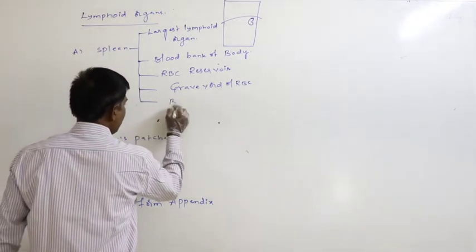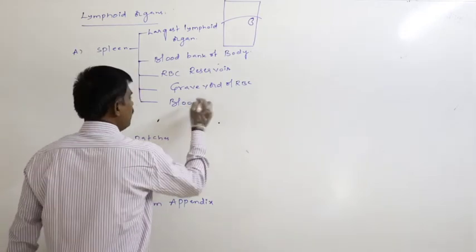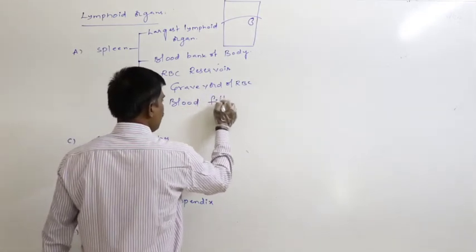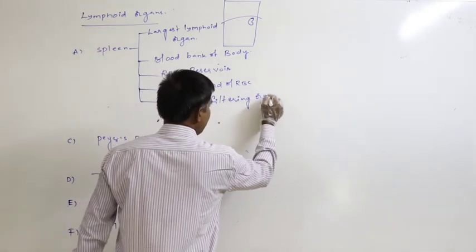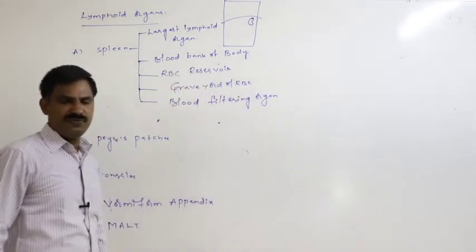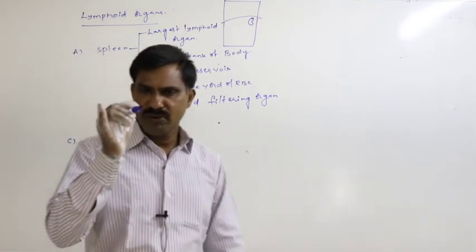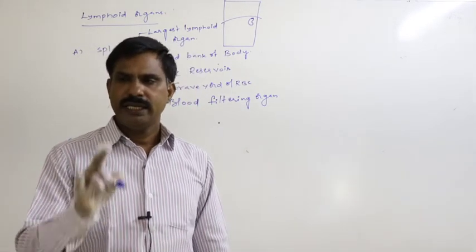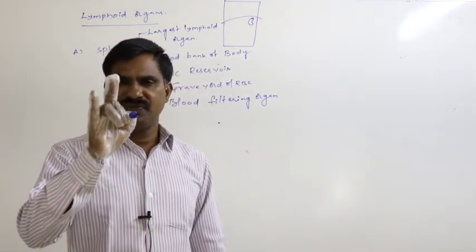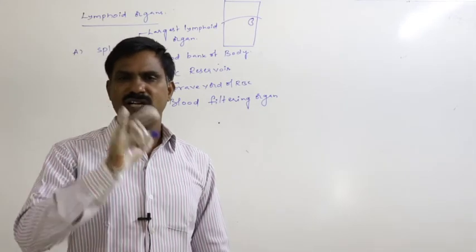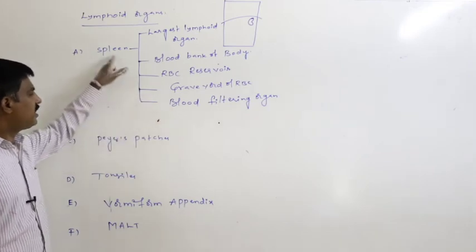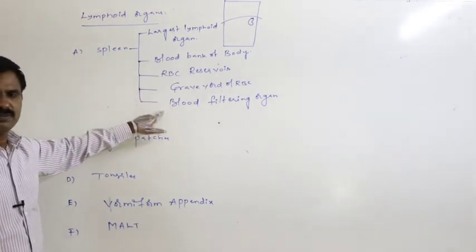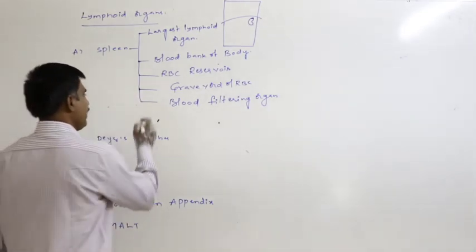Again, it is the blood filtering organ. Definitely it is useful for trapping of blood-borne microbes. It is principally useful for the filtration of pathogens from the blood for killing. In that way, the spleen also acts as the blood filtering organ.